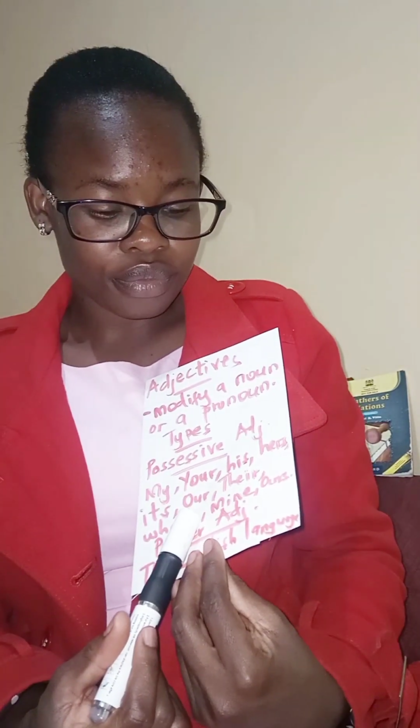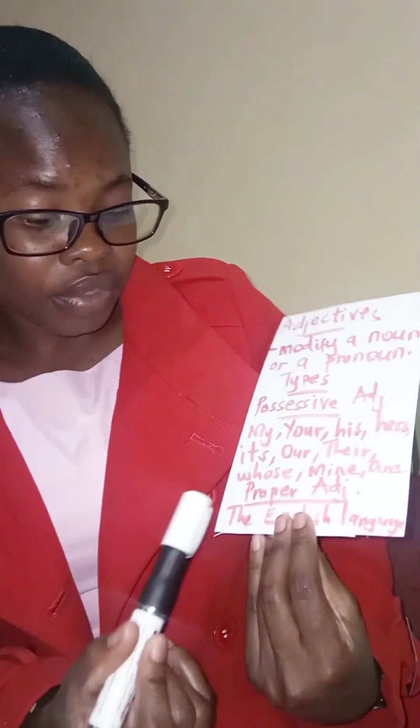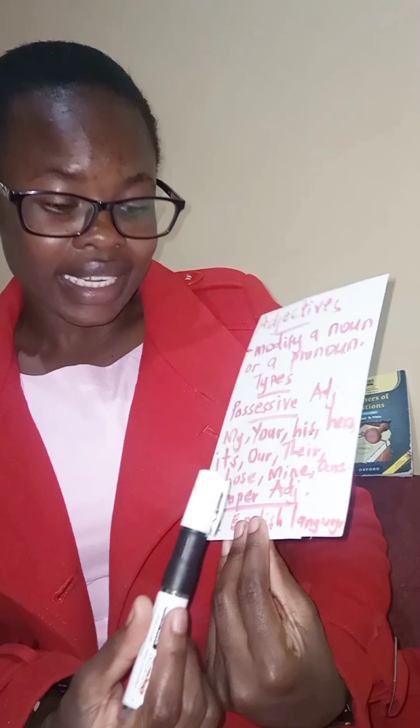We also have whose, mine, ours, etc. Those are examples of possessive adjectives. We've said we have mine, your, yours, his, hers, its, theirs, etc. While they modify the noun, they show possession.